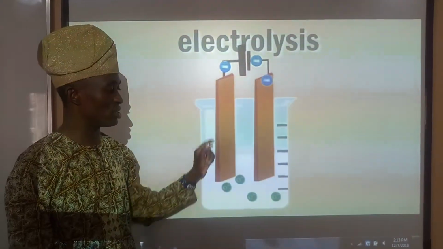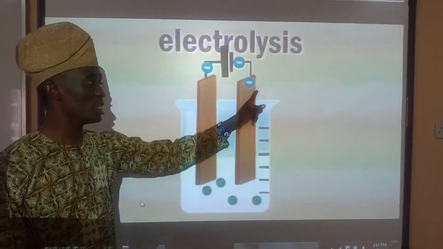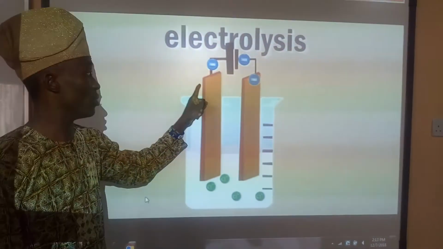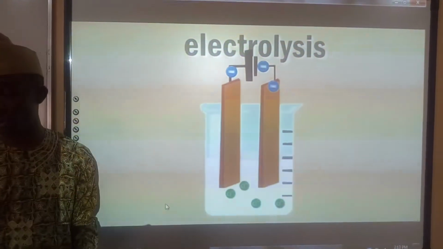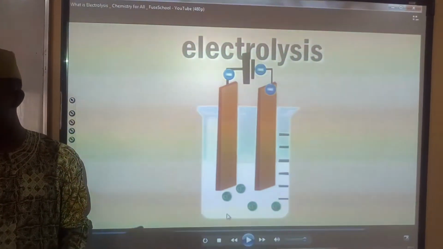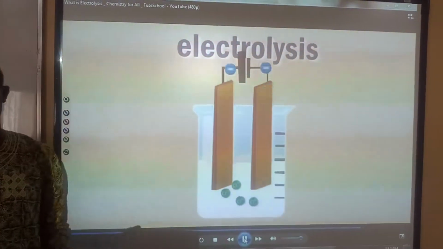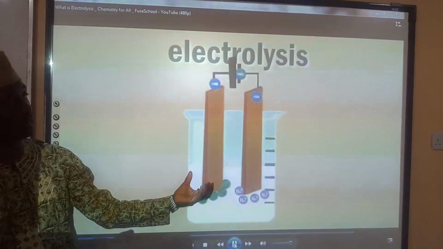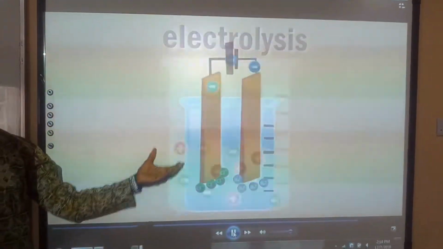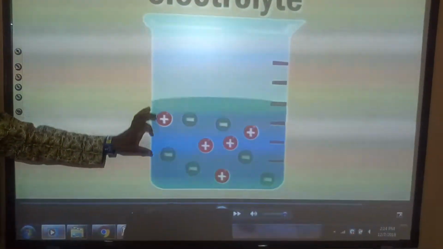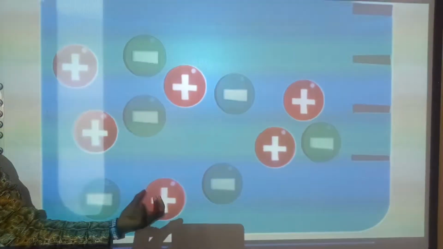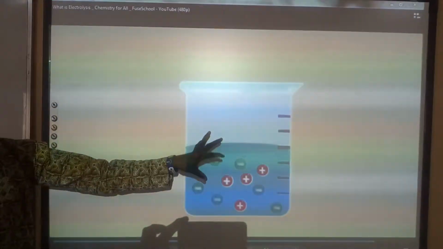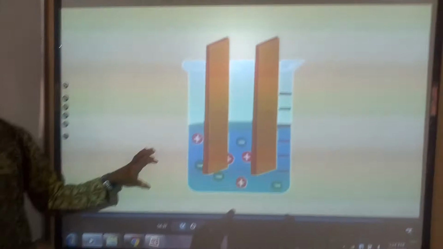And by so doing, we see that the charge of the cathode will be negative, while the charge of the anode will be positive. Now, immediately this is going on, this is electrolysis. This is the state of the electrolyte, and we can see the random movement of the ions.